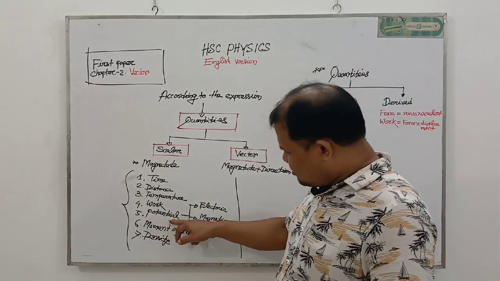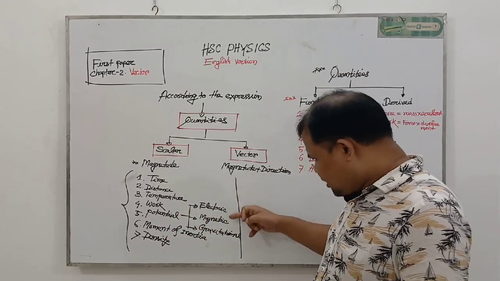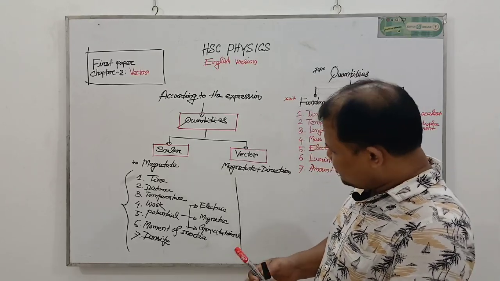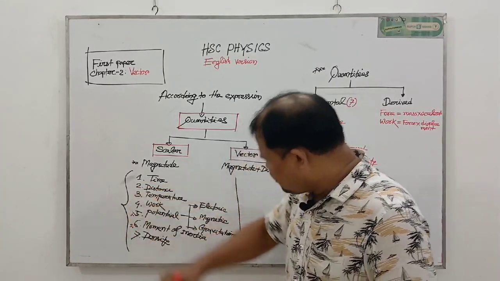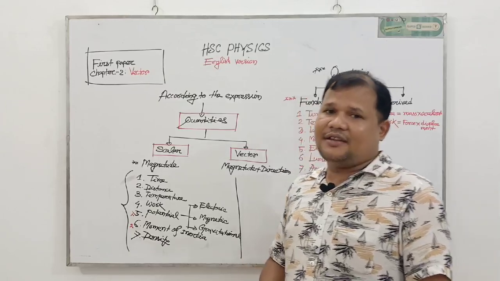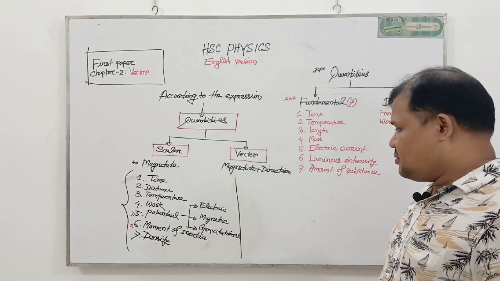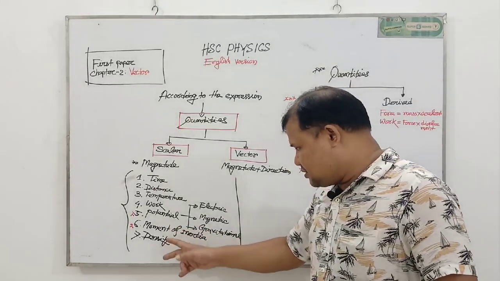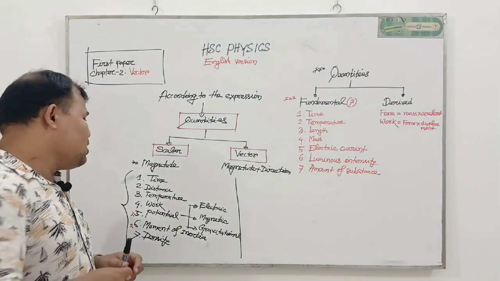Same as potential, there are three types of potential. One is electric potential, magnetic potential, gravitational potential. So this also represents work. Moment of inertia. What is moment of inertia? Moment of inertia is nothing but one kind of product of mass and the square of the perpendicular distance between the rotational axis and the mass. I am trying to discuss what is actually called moment of inertia. Last one, density, and these are the special examples of scalar quantities.